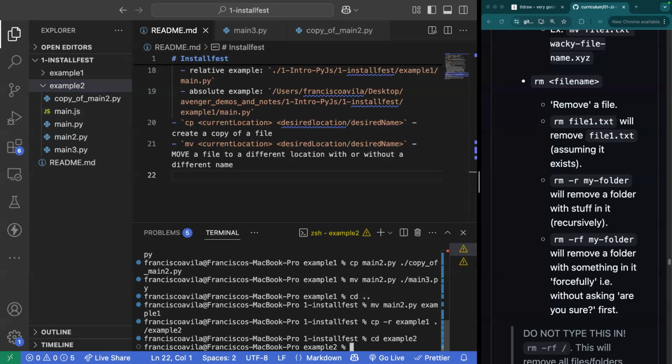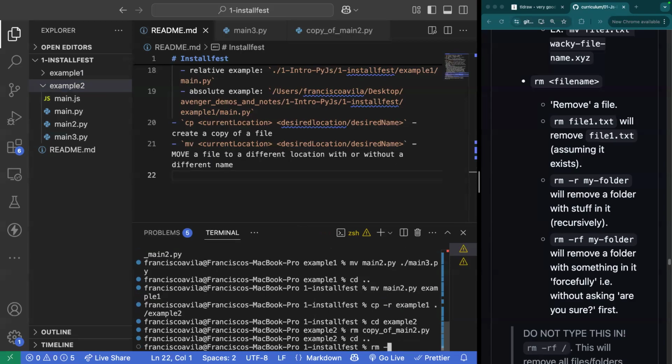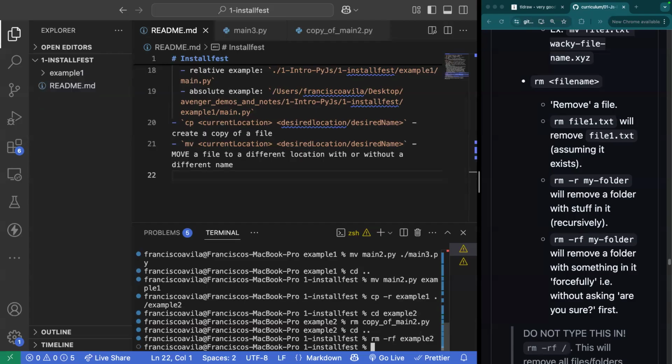And here I can start applying rm, which stands for remove. I can rm copy main.js, and you'll see that that file is now removed. And if I wanted to remove the entire directory, well, I can rm -rf example2, and that would remove that entire directory of example2.